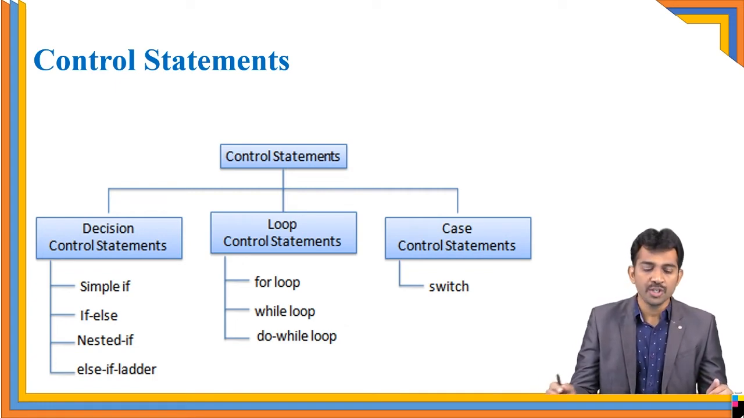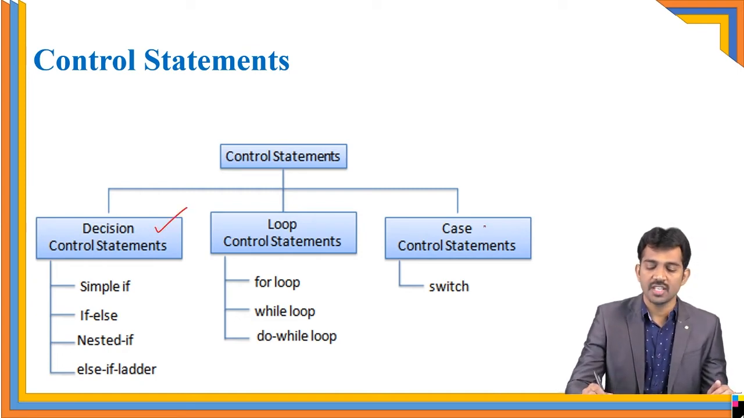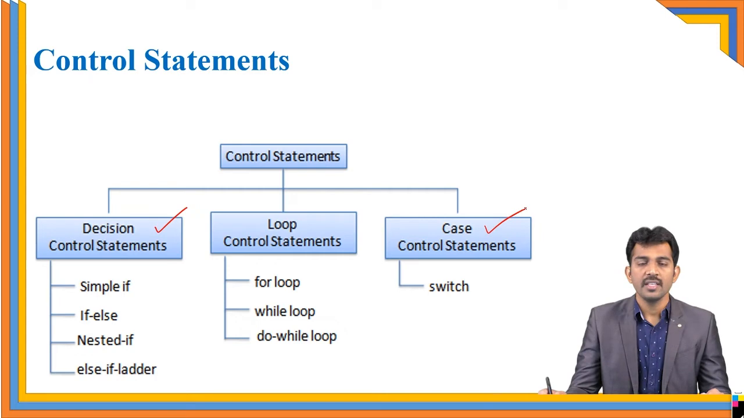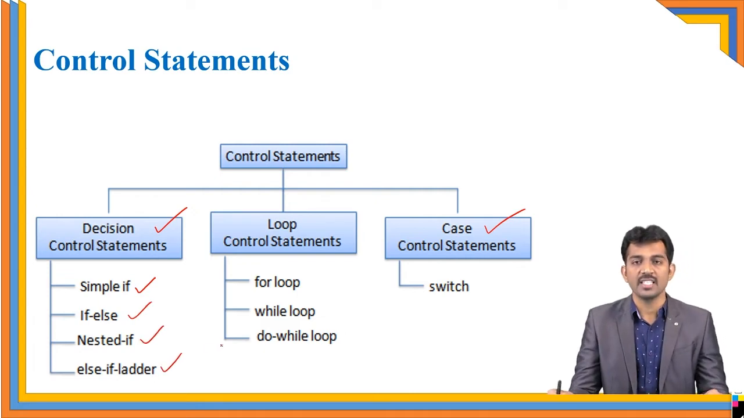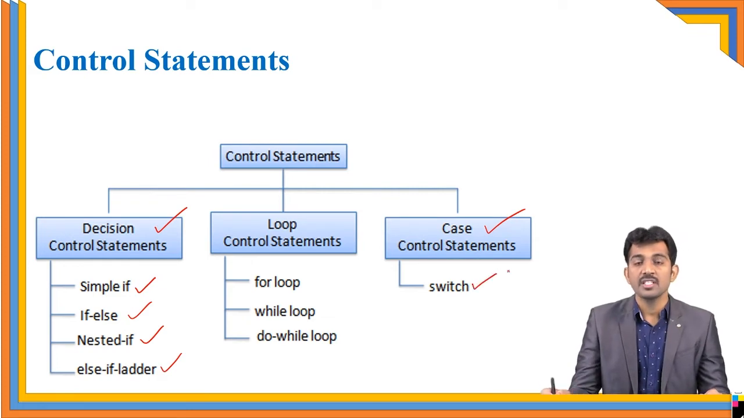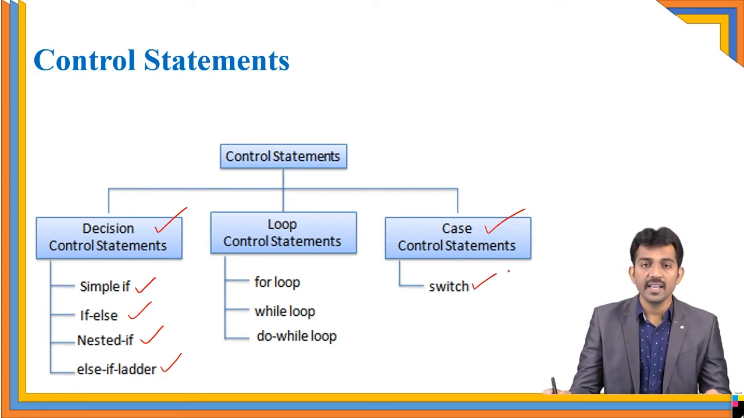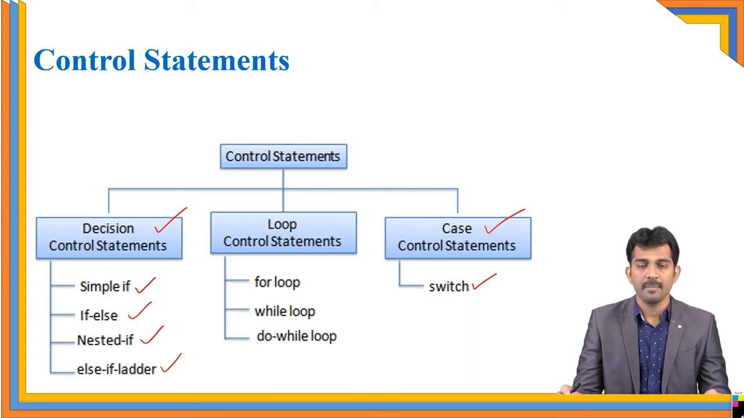In this class, we are going to see the decision control statements as well as the switch case statement. The decision control statements are categorized into simple if and if else, nested if and if else, else if ladder, and switch statement. Switch is a case statement. It is like an else if ladder, but it is faster than the else if ladder. So we'll discuss one by one.